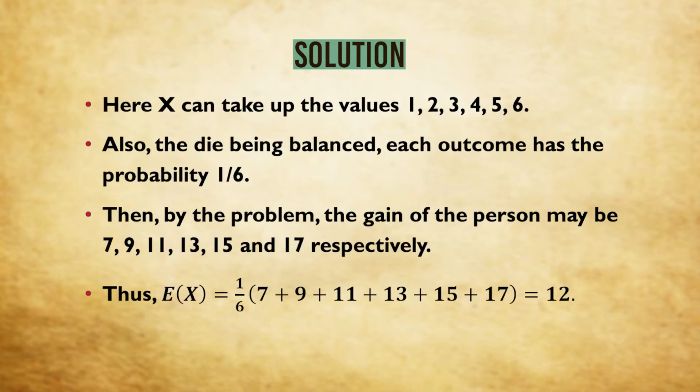Clearly, when a die is rolled, x can take up the values 1, 2, 3, 4, 5, 6. So the die being balanced, each outcome will have the probability 1 by 6. Then by the problem, the gain of the person being 2x plus 5, it will take up the values 7 when x is equal to 1, 9 when x equals 2, and so on up to 17. So expectation will be 7 into 1 by 6 plus 9 into 1 by 6 plus 11 into 1 by 6 plus 13 into 1 by 6 plus 15 into 1 by 6 plus 17 into 1 by 6. So we have taken 1 by 6 common, and it comes out to be 12.